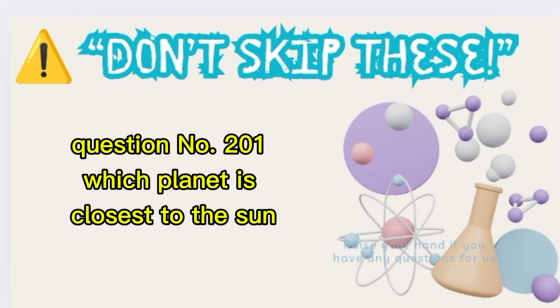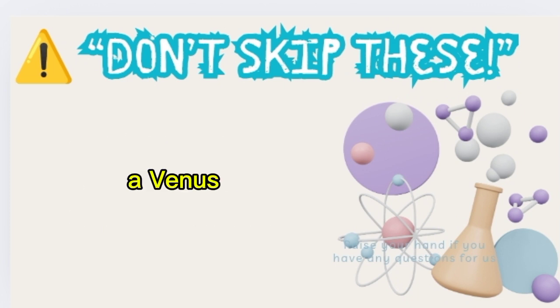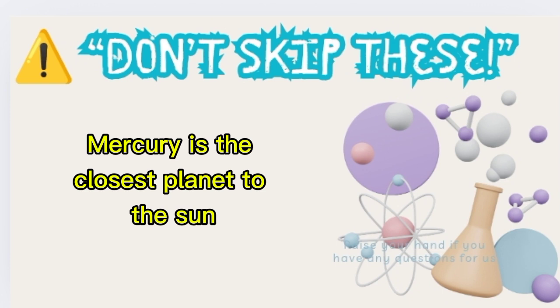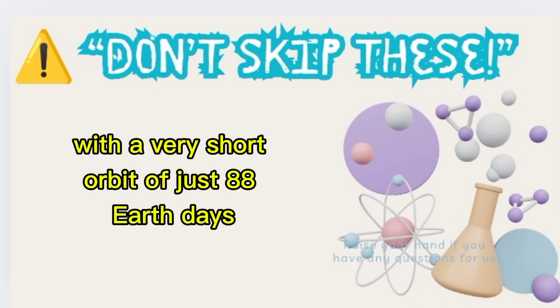Question number 201. Which planet is closest to the Sun? A. Venus, B. Mercury, C. Mars. Correct answer B. Mercury. Mercury is the closest planet to the Sun with a very short orbit of just 88 Earth days.